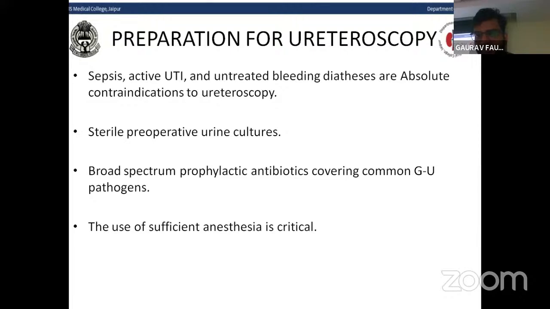So before starting about the complication of the ureteroscopy, first we see the appropriate preparation for the ureteroscopy. Sepsis, active UTI, and untreated bleeding diathesis are the absolute contraindications for ureteroscopy, and usually ureteroscopy is not done in these conditions. Then sterile preoperative urine cultures are usually required just before the ureteroscopy. Broad spectrum prophylactic antibiotic covering the common genitourinary pathogens is started before the ureteroscopy, and use of sufficient anesthesia is critical.